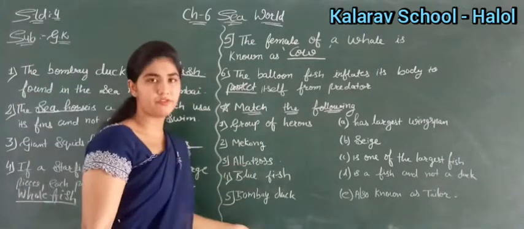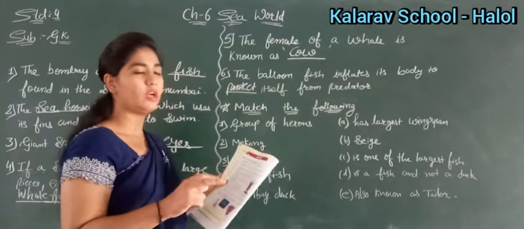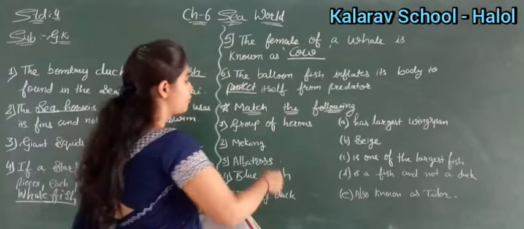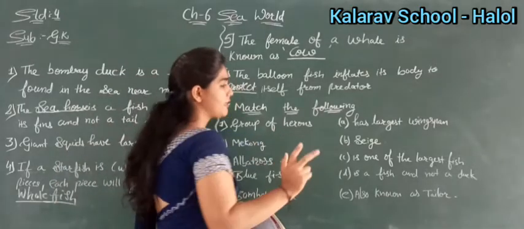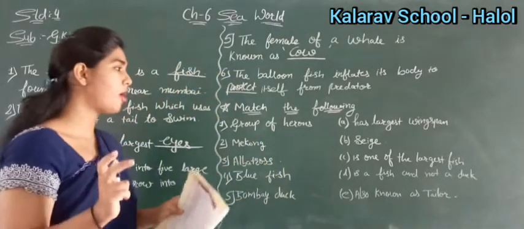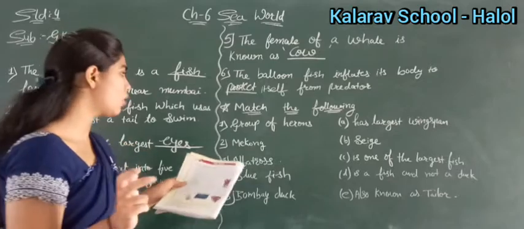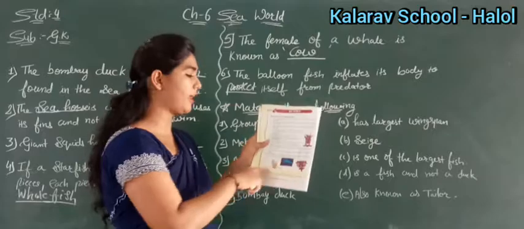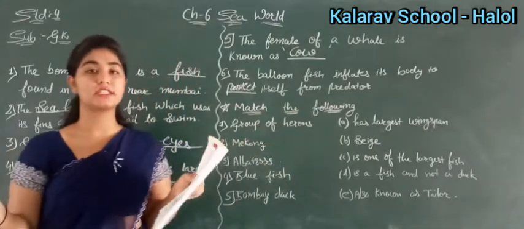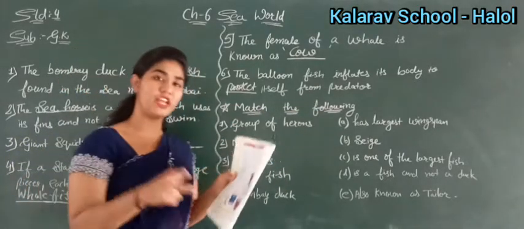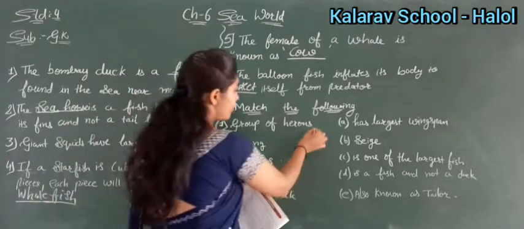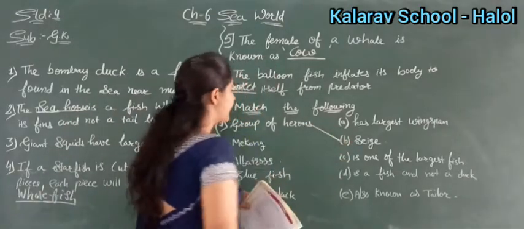Then we will do match the following. It is from this chapter only, you have to find where it matches. See, group of herons. What is it called? A group of herons is called a sage. Yes? We have learned here in number 9 that a group of herons is called a sage and a group of jellyfish is called a smack, right? So here group of herons means sage.